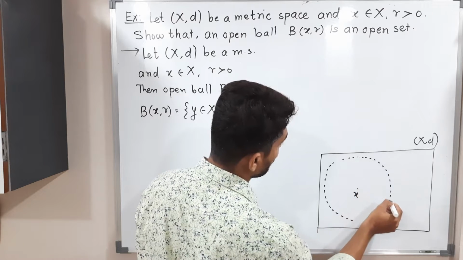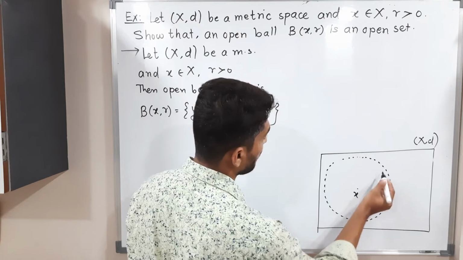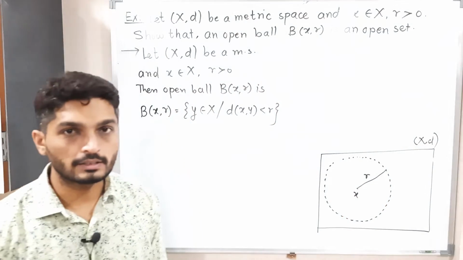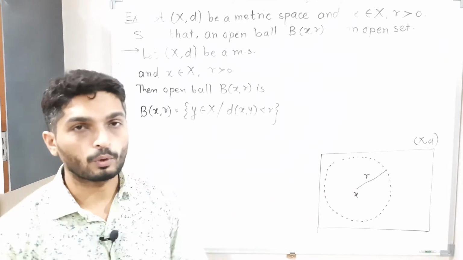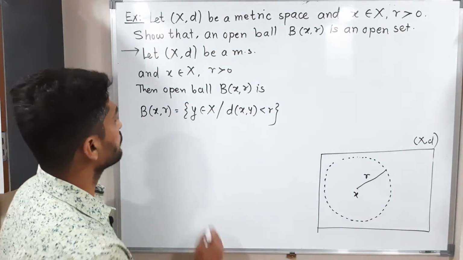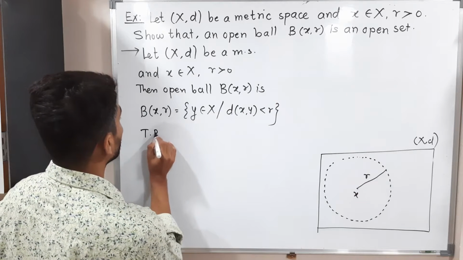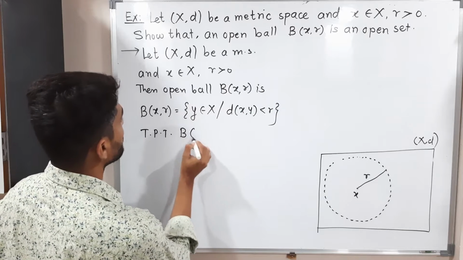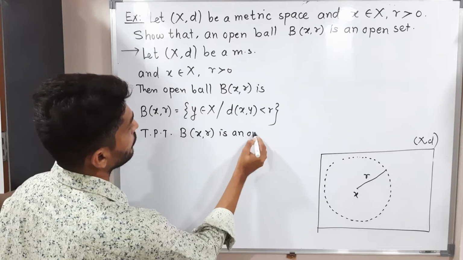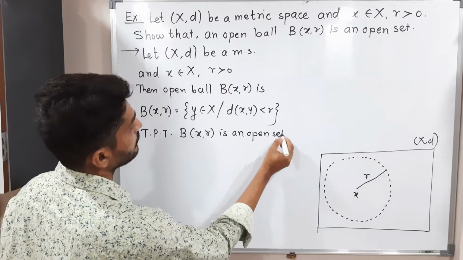So this is an open ball having radius r, and we have to prove that it is an open set. To prove that B(x, r) is an open set.